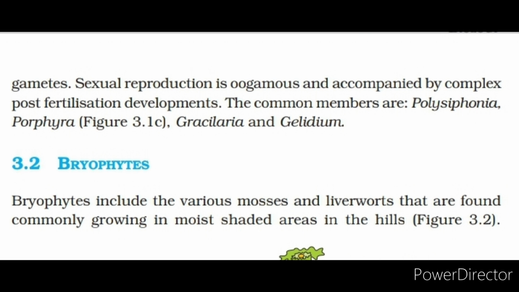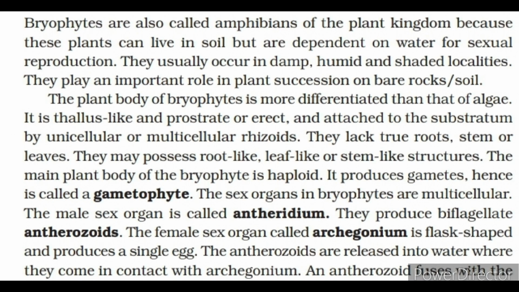Bryophytes. Bryophytes include the various mosses and liverworts that are found commonly growing in moist shaded areas in the hills. Bryophytes are also called amphibians of the plant kingdom because these plants can live in soil but are dependent on water for sexual reproduction. They usually occur in damp, humid and shaded localities. They play an important role in plant succession on bare rocks and soil.